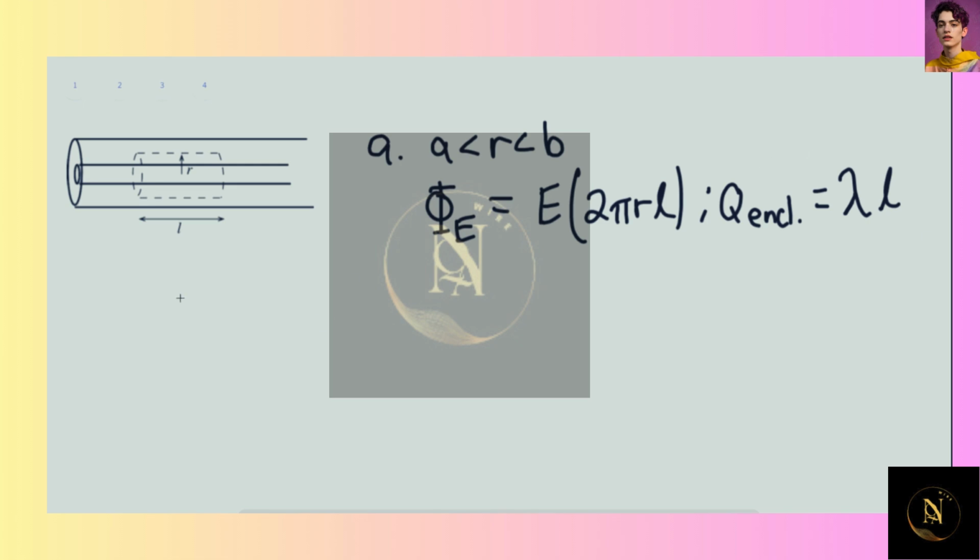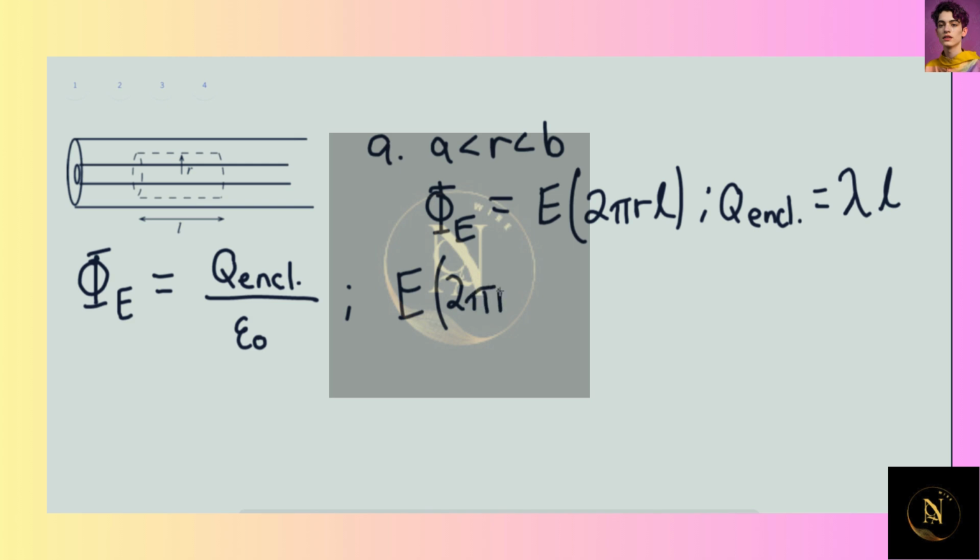And so the electric flux equals the charge enclosed divided by the permittivity of free space. This gives us that the electric field multiplied by 2 pi R times L equals lambda L divided by epsilon naught.